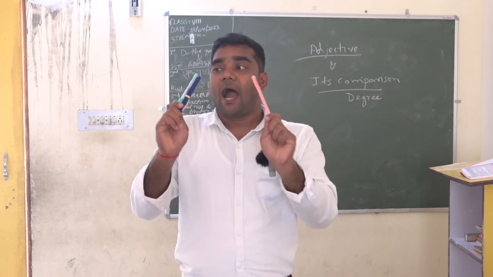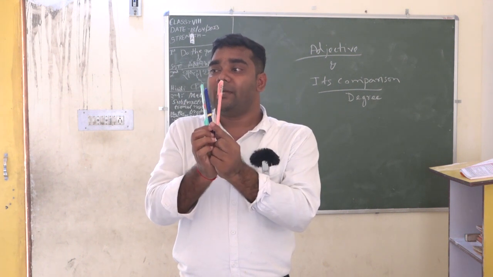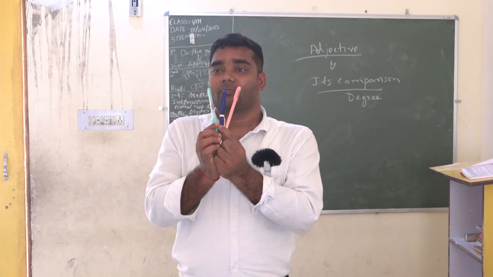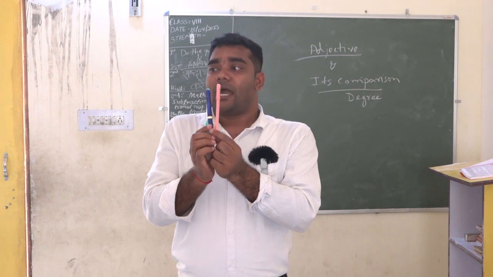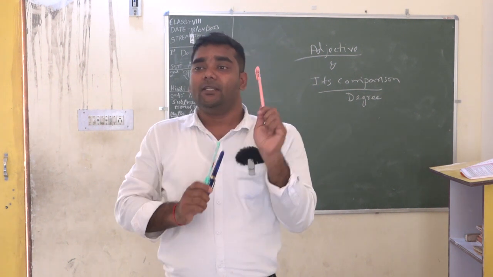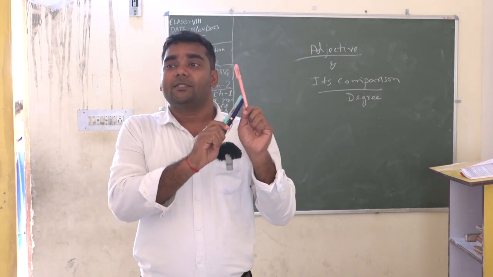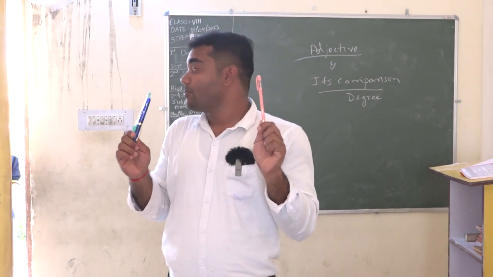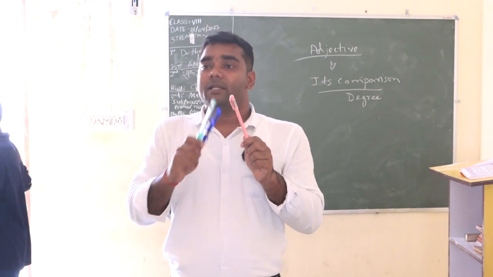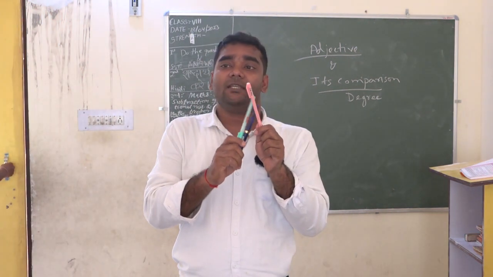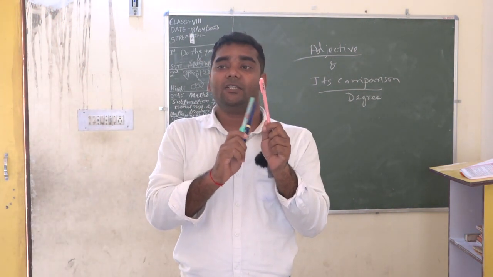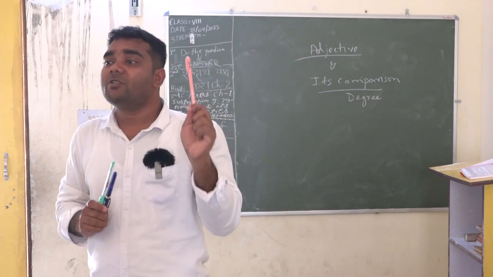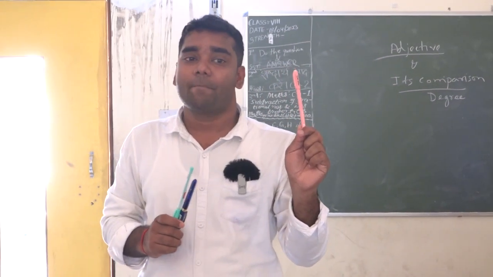If I say out of these 3 pens, total I have 3 pens, yes or no? Out of these 3 pens, if I say this pink color pen is most beautiful, this pink color pen is the most beautiful pen.